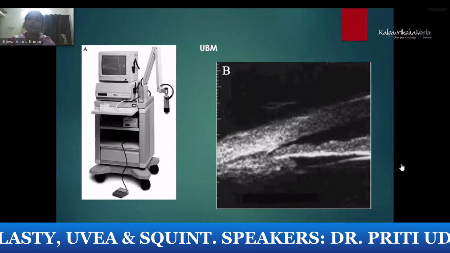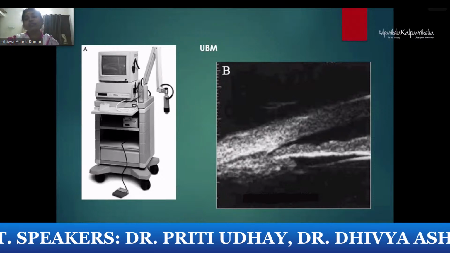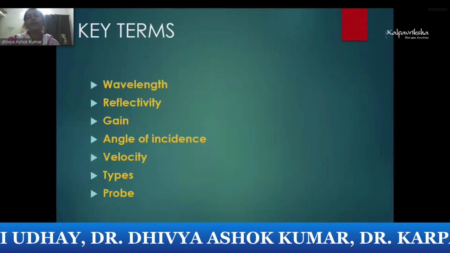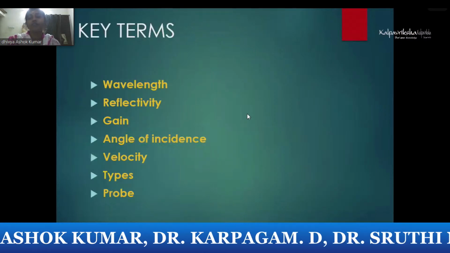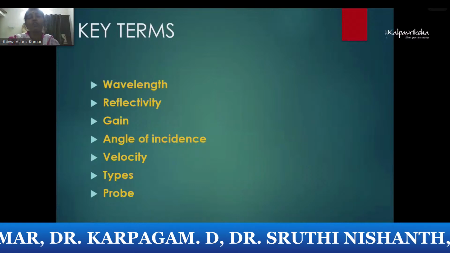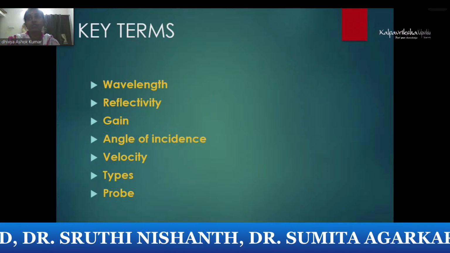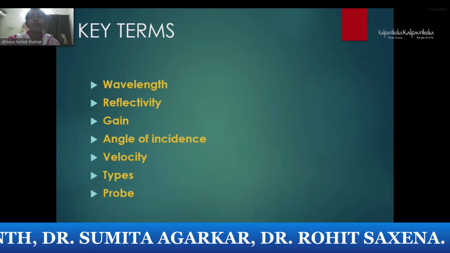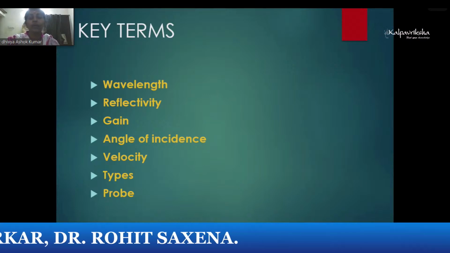UBM uses a higher frequency; 30 megahertz and 50 megahertz are available. It's ultrasound biomicroscopy, which gives you better resolution. When you go for the higher frequency, the depth of penetration decreases, so you will see more of the anterior segment only in UBM. The key points you have to know in the theoretical aspect are the wavelength of the machine, reflectivity, and gain. If you want to see very subtle structures, you have to increase the gain. For very thick structures, you have to reduce it and see whether it is persistent. Then angle of incidence and velocity: especially in silicone oil filled eyes, velocity reduces, while in normal eyes it is high.